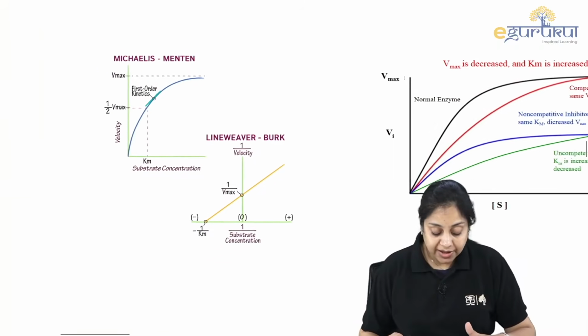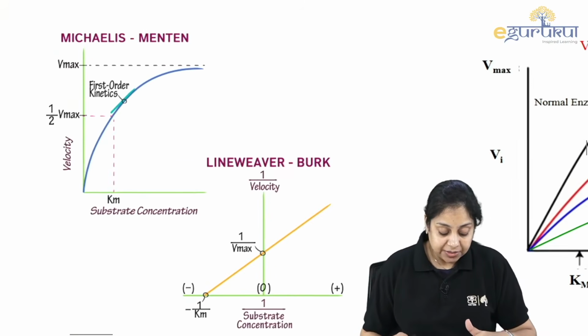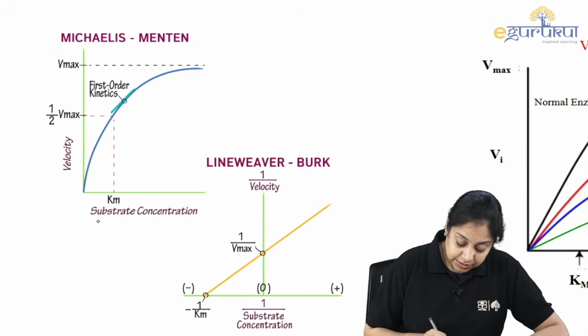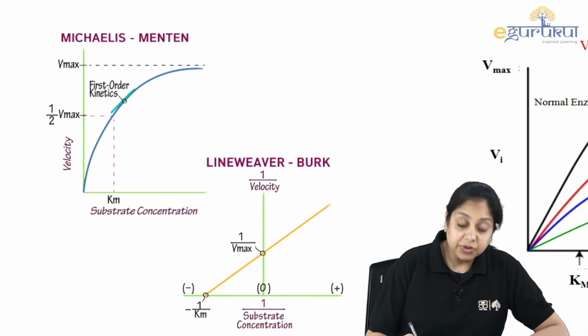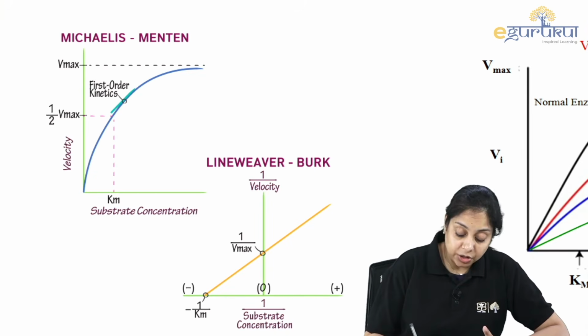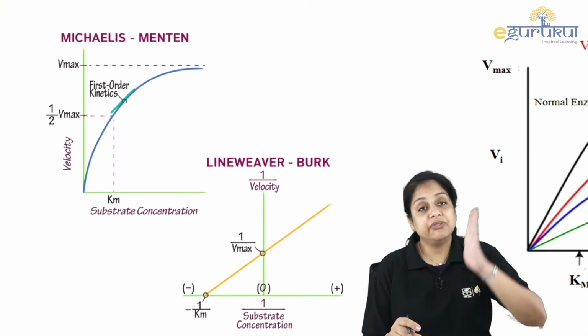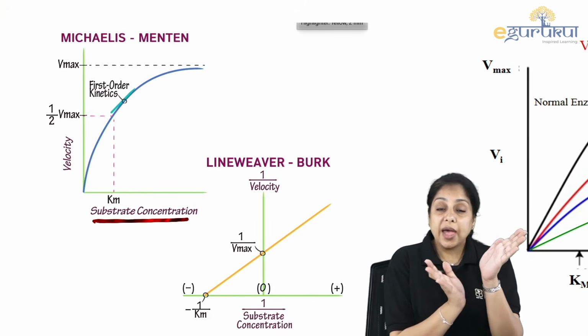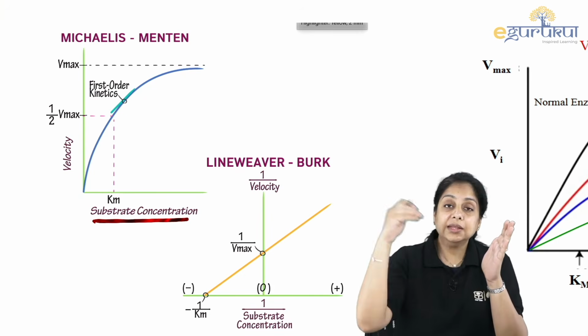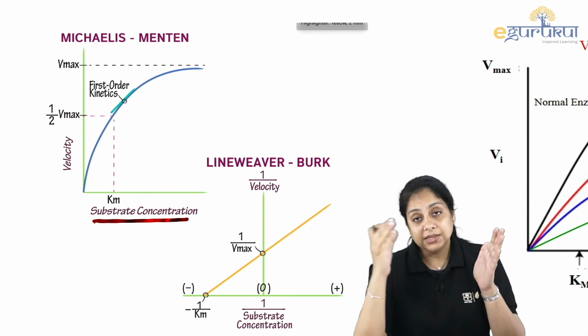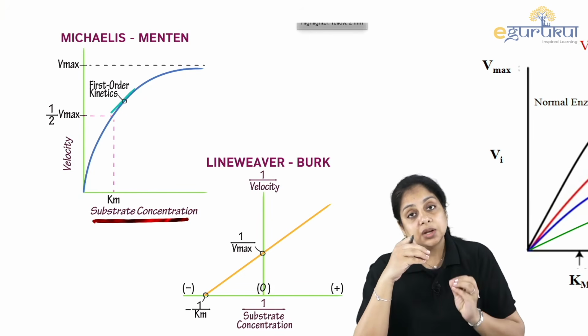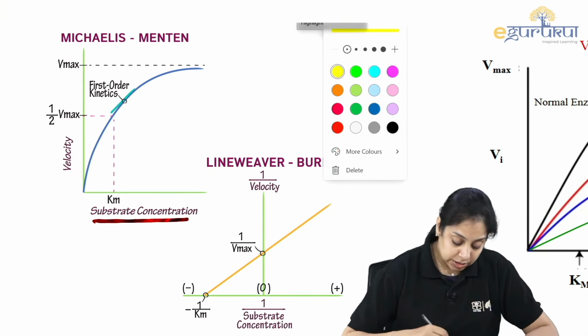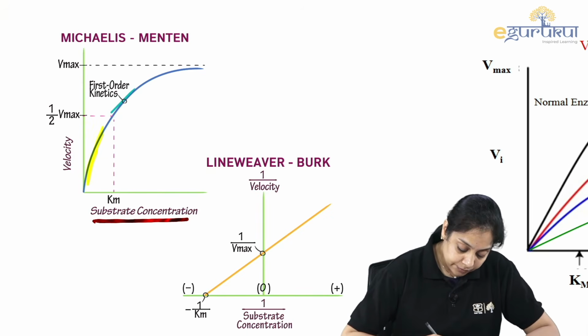What do we know? Michaelis-Menten equation, right? In the Michaelis-Menten plot, this is the substrate concentration on the x-axis, and the velocity, the rate of the reaction, on the y-axis. As soon as you start adding the enzyme to the reaction mixture, the enzyme will combine with the substrate, so the rate of the reaction is going to increase.